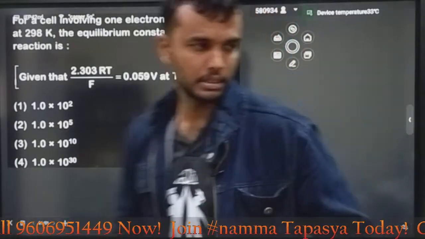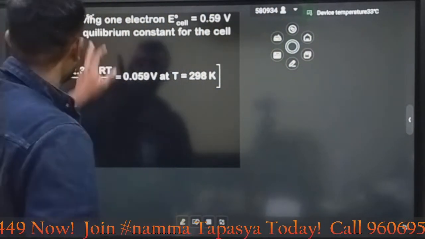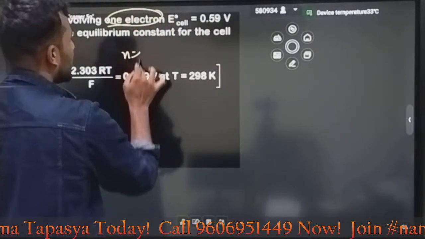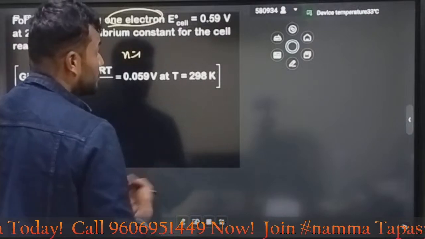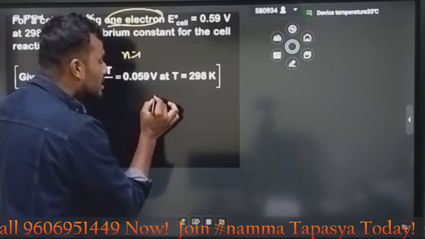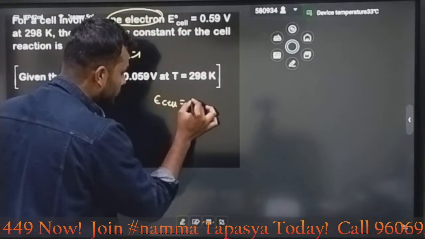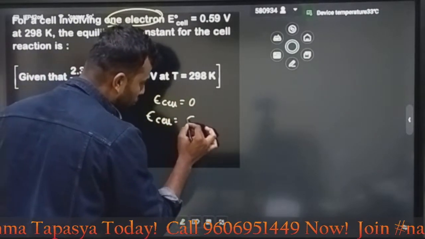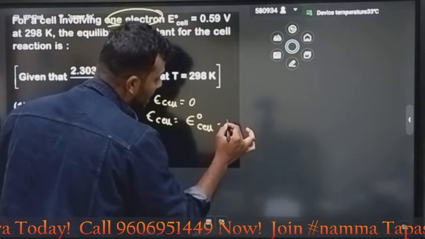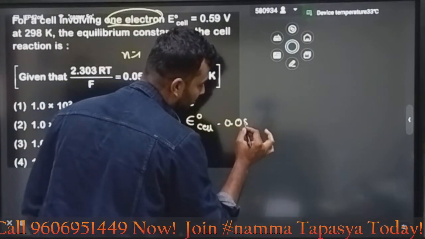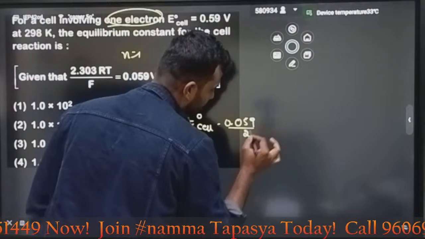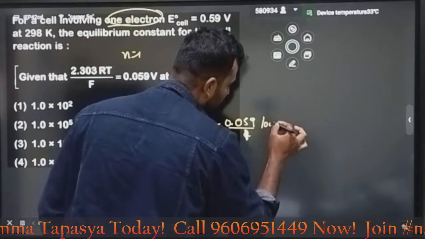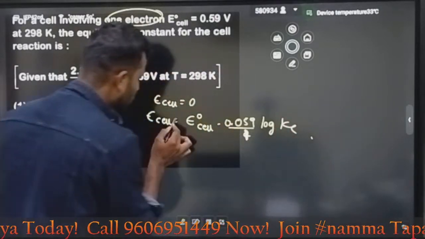It is from your electrochemistry. The question is, for a cell involving one electron, n value they have already mentioned, n is equal to 1. E naught cell at 298, equilibrium constant. My dear student, at equilibrium, what is the E cell value? 0. What is the Nernst equation relation? E cell is equal to E naught cell minus 0.059 divided by n, n is 1, then log of Kc. Remove this E cell, 0.